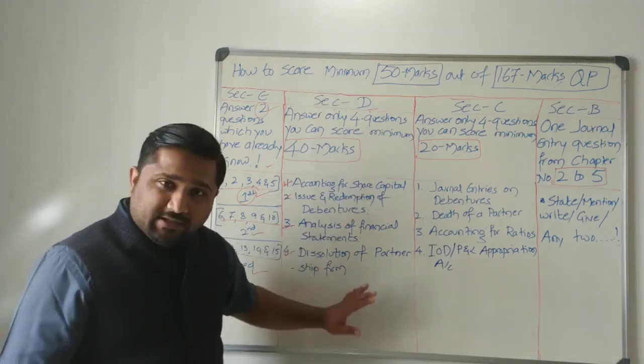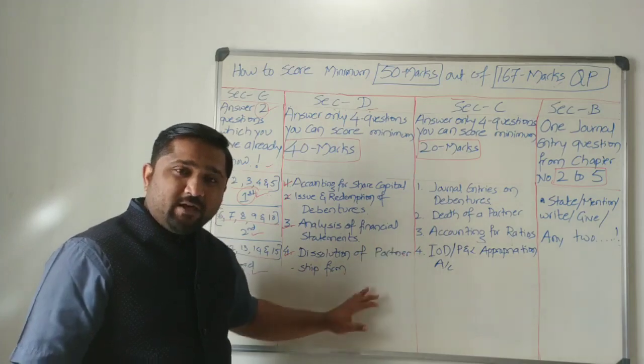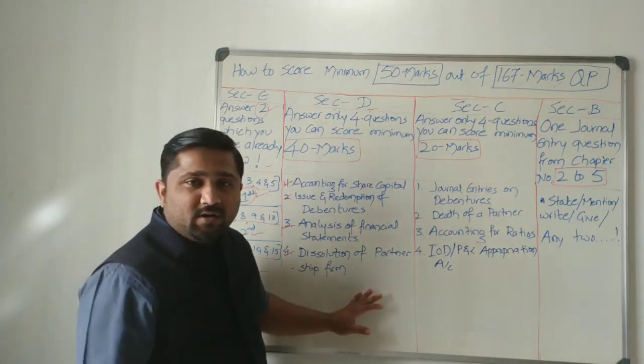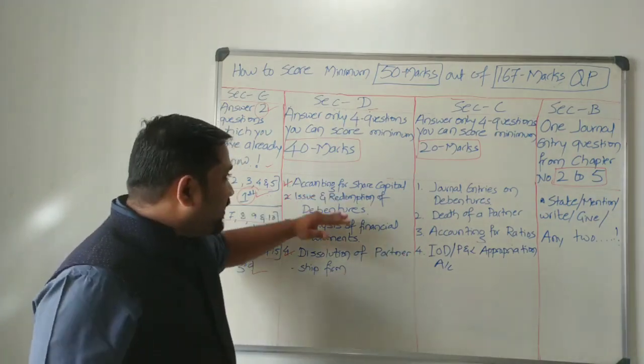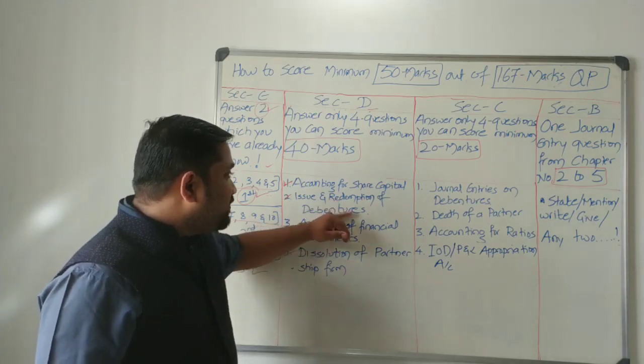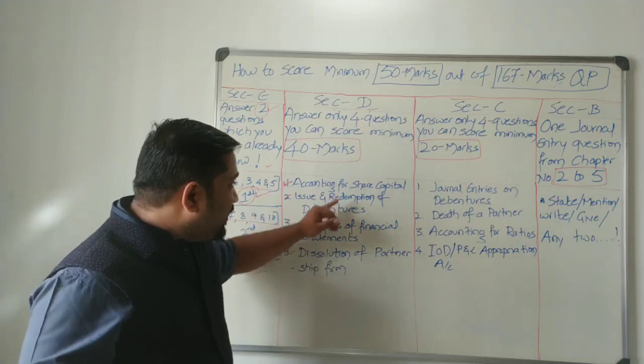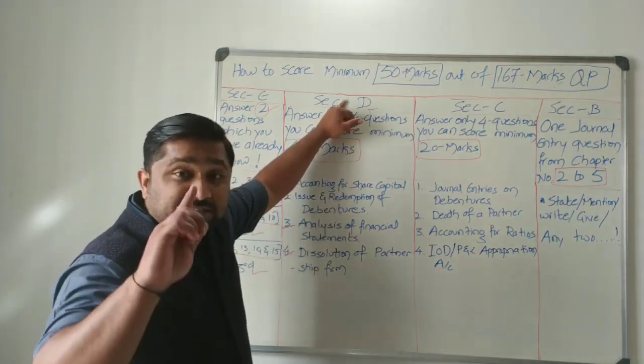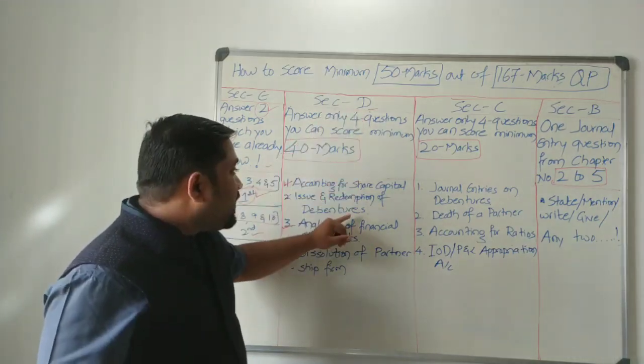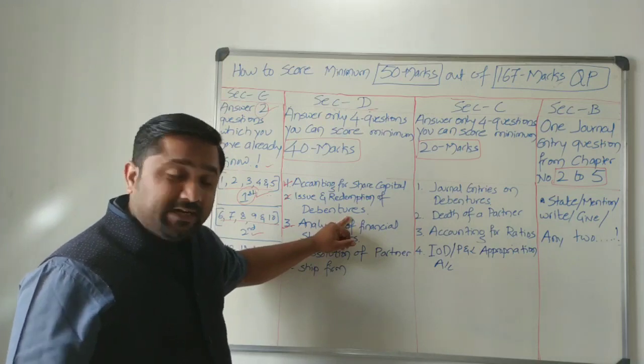So I have selected, this is a plan, a rough plan. You execute according to your convenience. Accounting for share capital, issue and redemption of debentures. 12 plus 12 only for journal entries, you will get 24 marks from section D. Journal entries, 24 marks from section D.